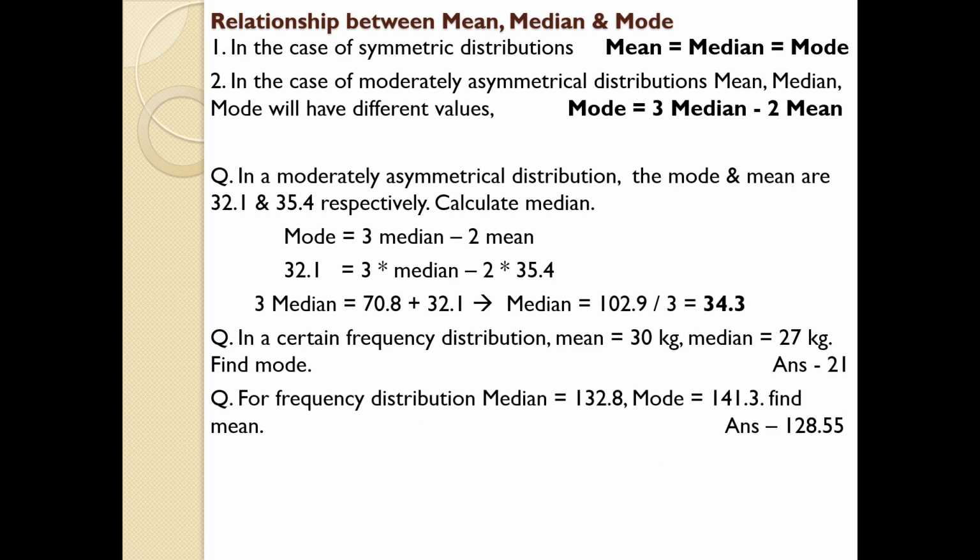Next one, frequency distribution, another question is given, median is given, mode is given, find mean. It's very easy. In the question you may be asked to find each item interchangeably. Answer is given, try to find whether you are getting the same answer or not. Next one, calculate median. If mode and mean is given, answer is also given, try to find whether you are getting the same answer or not.